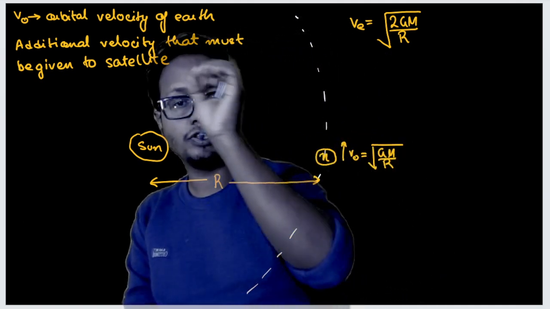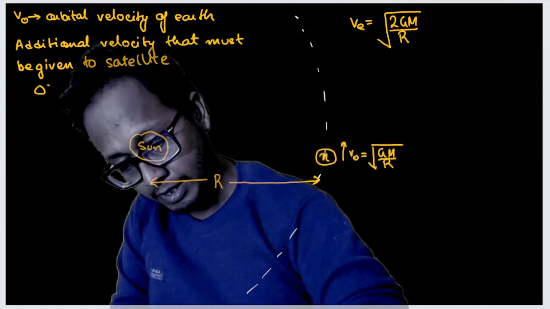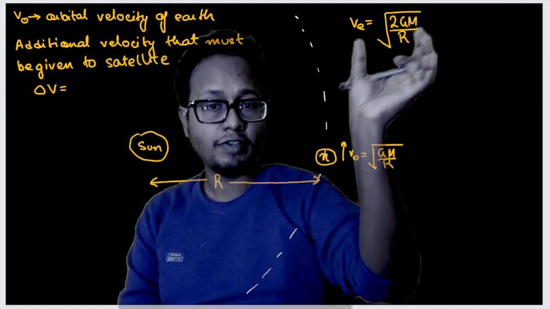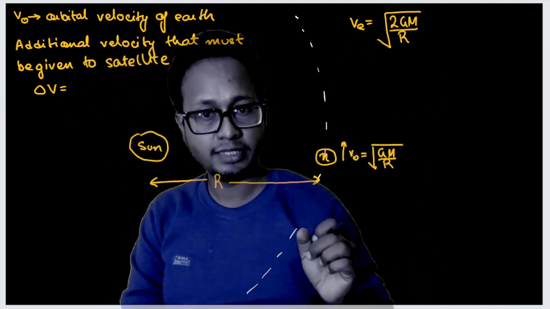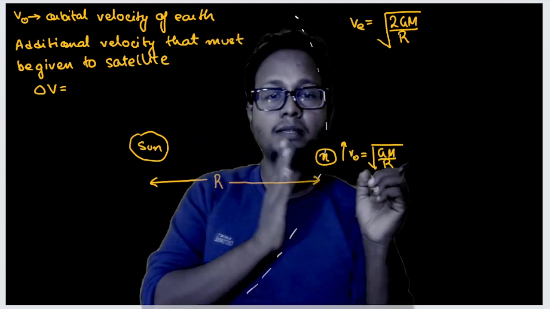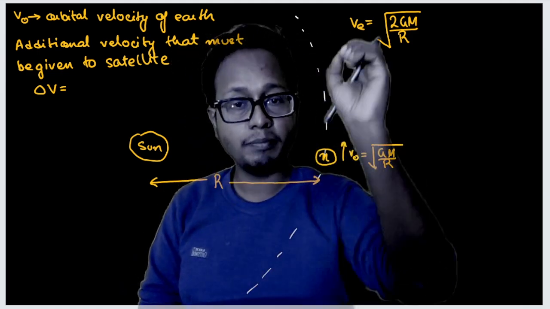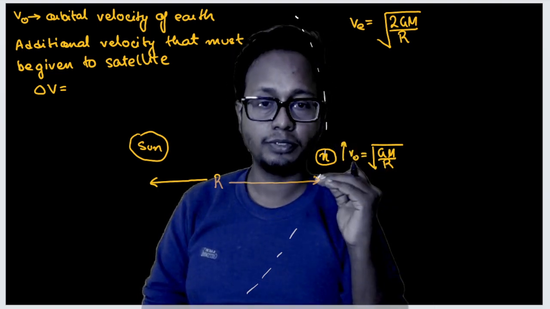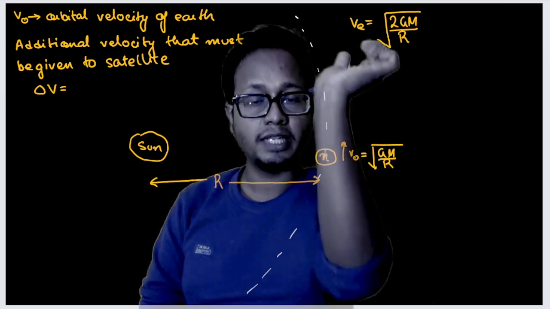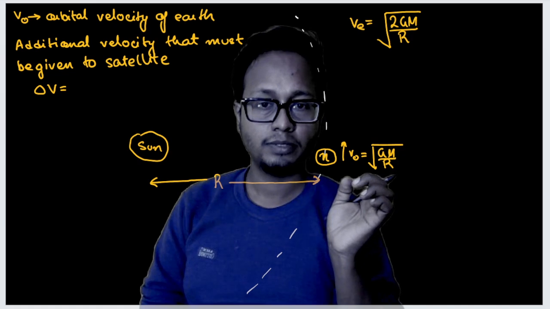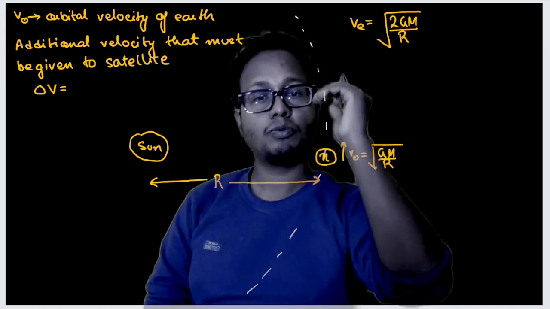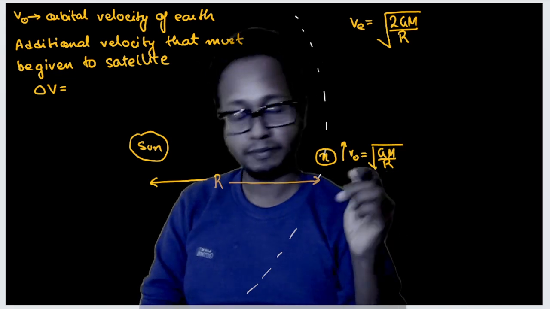So the additional amount of velocity that must be given is nothing but delta v, which is the escape velocity minus the velocity it already had, isn't it? And to optimize, my additional velocity must be applied in the same direction as the velocity in the orbit, isn't it? Understood? If I give my additional velocity in this direction, it will be much easier, no? Because the vectors of the velocity get added directly. So I'll reach the escape velocity much more quickly, isn't it?